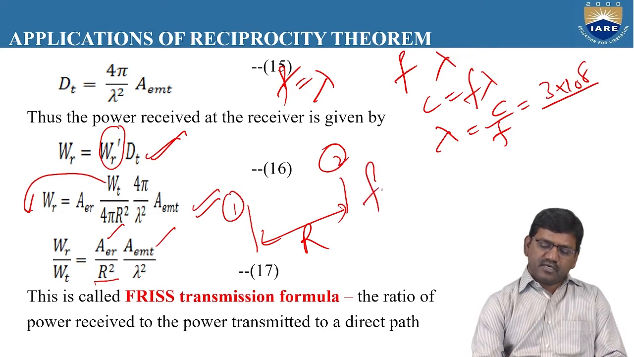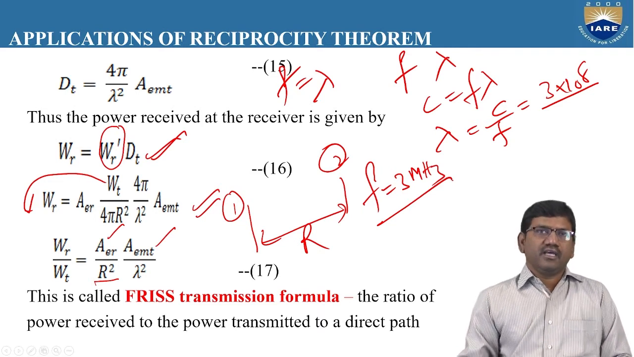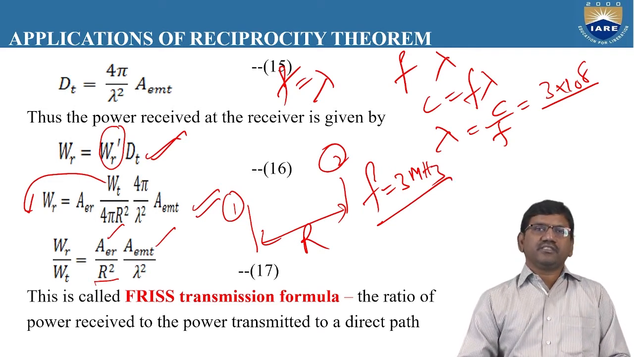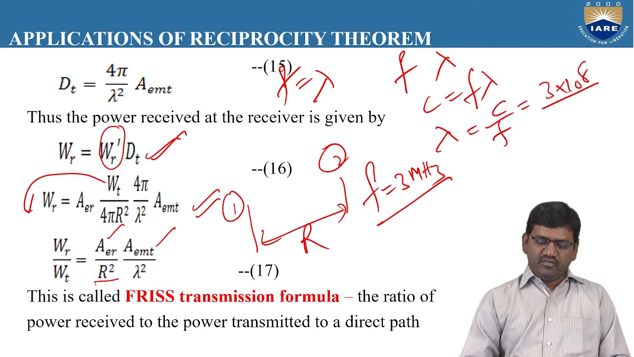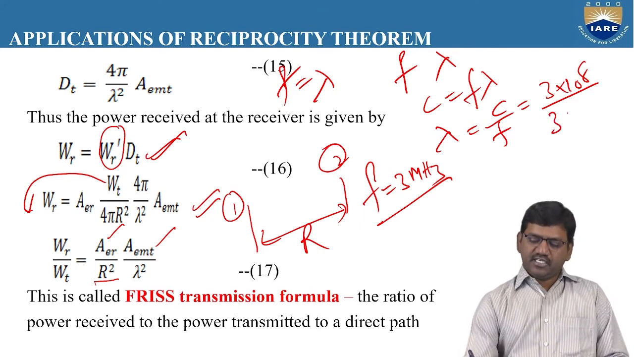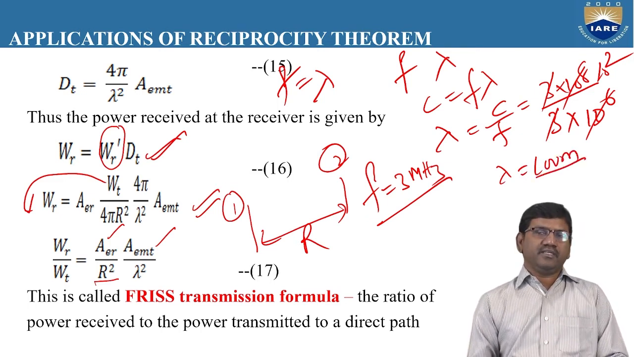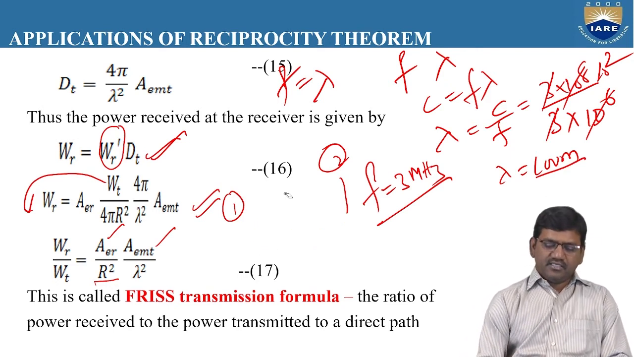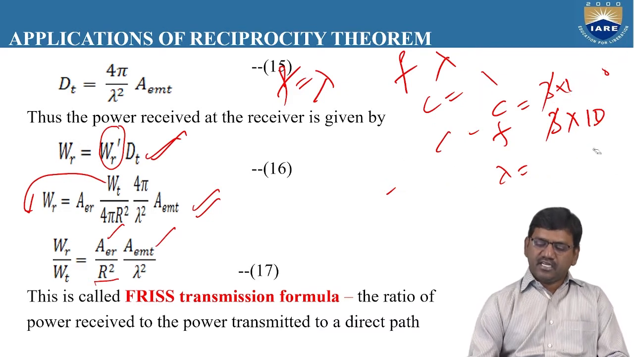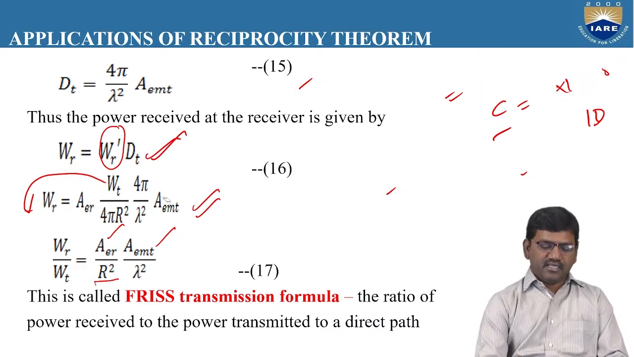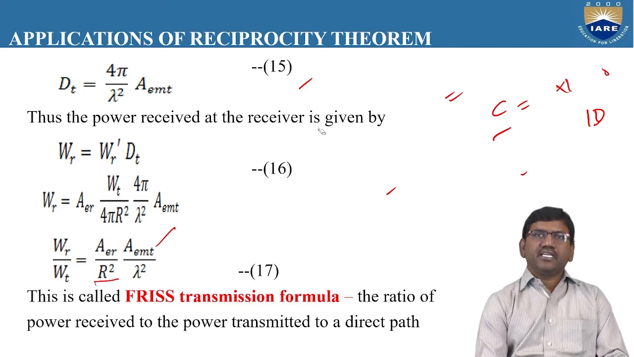Suppose the operating frequency is 3 megahertz. We have set initially an operating frequency of 3 megahertz for the transmitting antenna. If this frequency is substituted here, 3 into 10 power 6, the 3s get cancelled and you will get 10 square, and the lambda value is 100 meters. So like this we can calculate the lambda value of 100 meters depending upon the frequency you apply at the transmitting antenna. And the ratio of the received power to the transmitted power depends upon the effective aperture area of the transmitting antenna and the distance between the transmitting antenna and the receiving antenna.